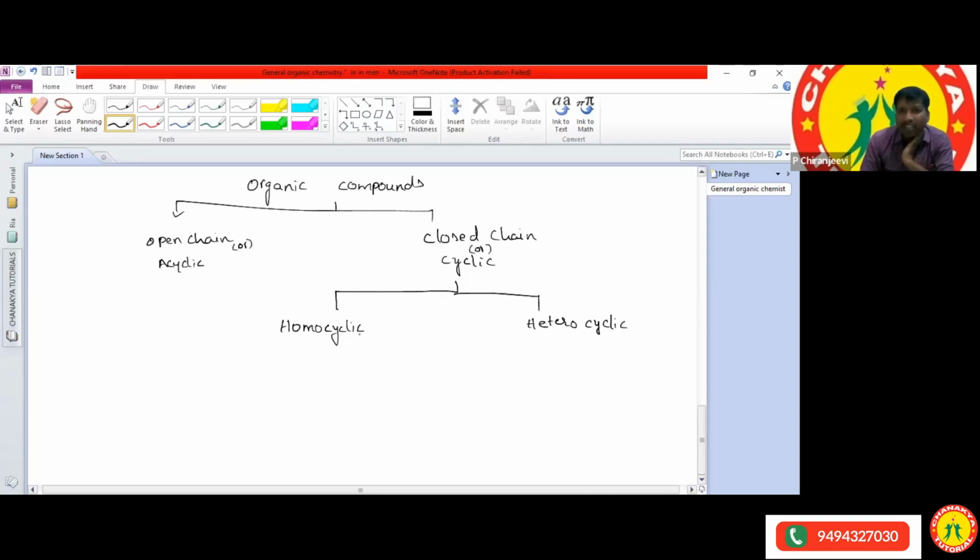Now, homocyclic is nothing but if the cyclic ring is containing carbon atoms means that we can call as a homocyclic. Cyclic ring is containing only carbon atoms means that we can call as a homocyclic. And heterocyclic compounds means in a cyclic ring, one carbon atom is replaced by either nitrogen, oxygen, or sulfur means that we can call as a heterocyclic compounds. Is that clear, Anjan? Okay. Yes, what are the examples of the heterocyclic compounds, Anjan?